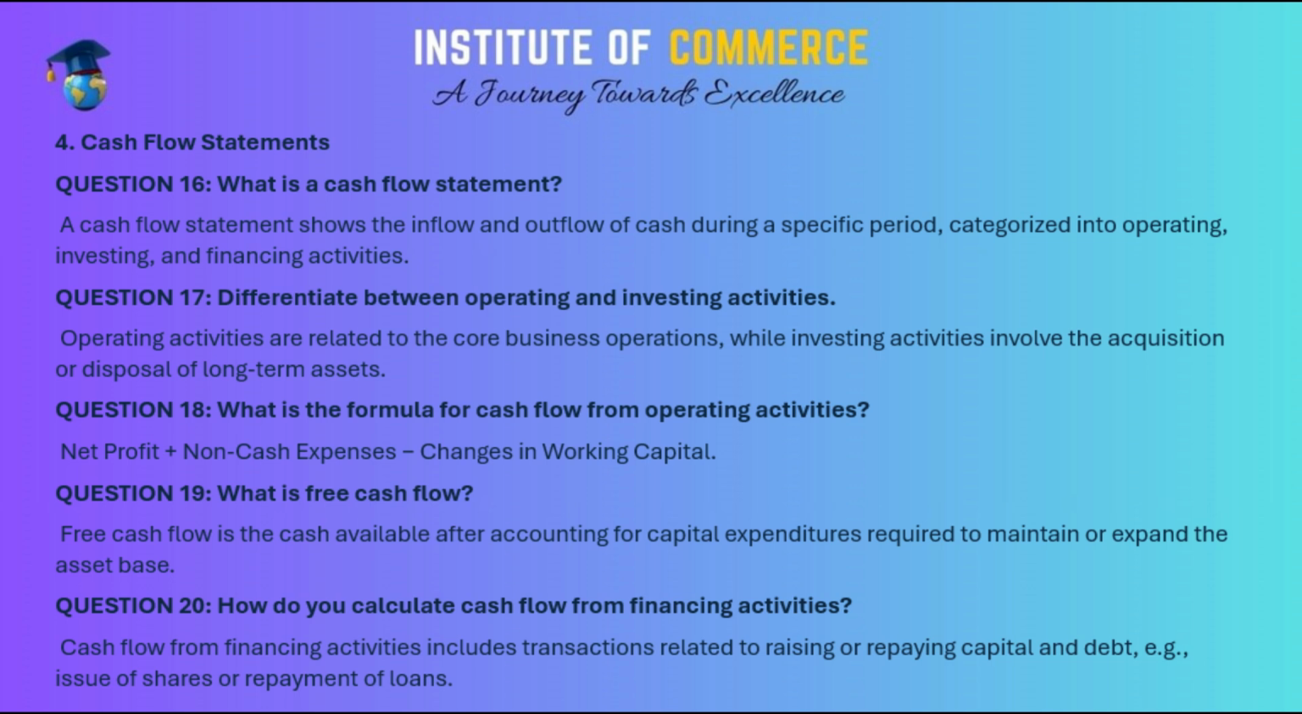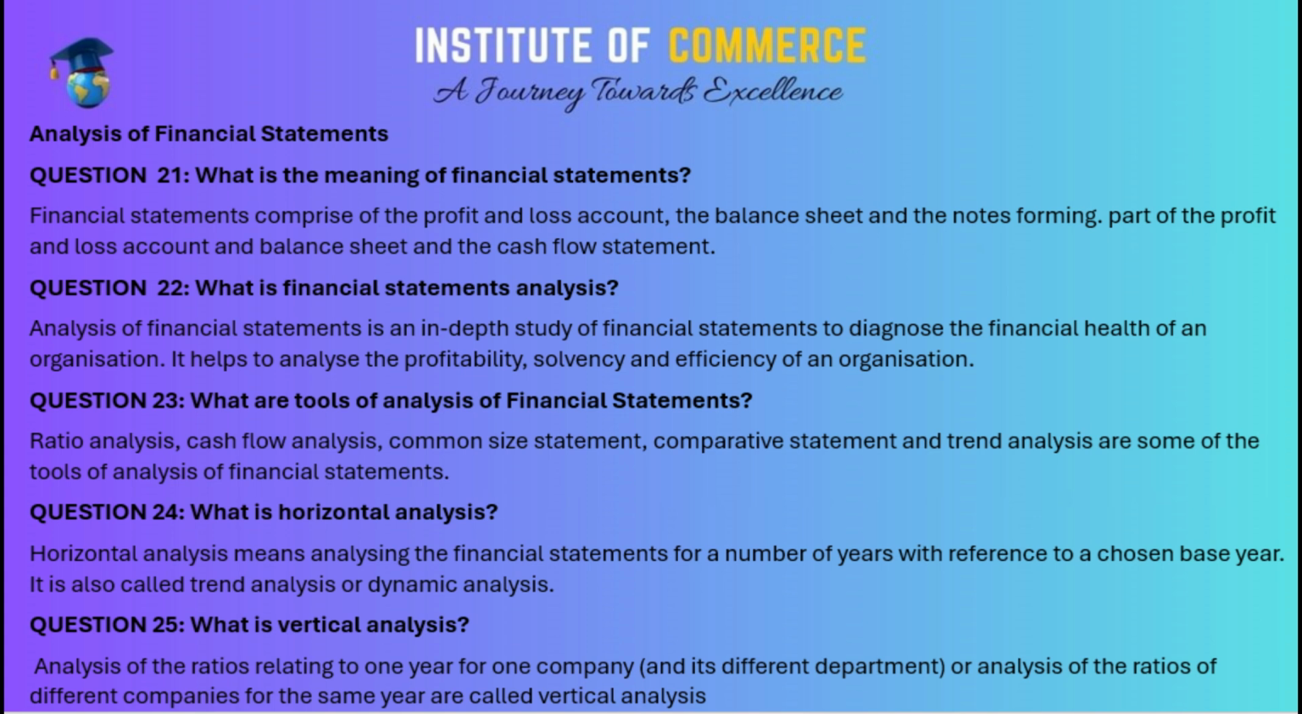Question 18. What is the formula for cash flow from operating activities? Net profit plus non-cash expenses minus changes in working capital. Question 19. What is free cash flow? Free cash flow is the cash available after accounting for capital expenditures required to maintain or expand the asset base. Question 20. How do you calculate cash flow from financing activities? Cash flow from financing activities includes transactions related to raising or repaying capital and debt, e.g., issue of shares or repayment of loans.